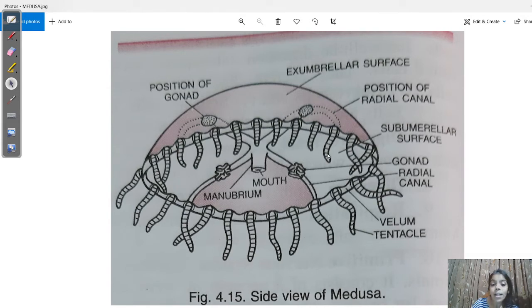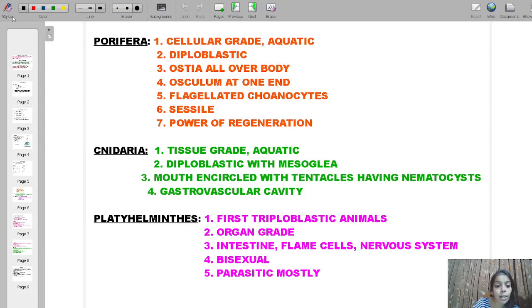There is also a cavity inside the organism which is called the gastrovascular cavity. Why such a name? Gastro is related to stomach, gastric, which means this cavity must be performing digestion. Digestion in cnidarians takes place outside the cells, so they have extracellular digestion.